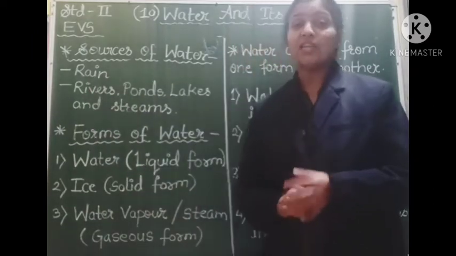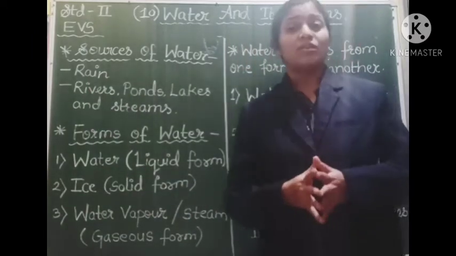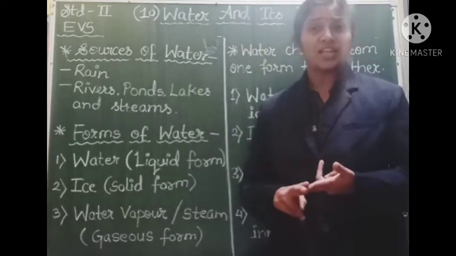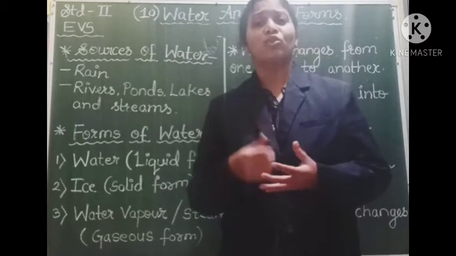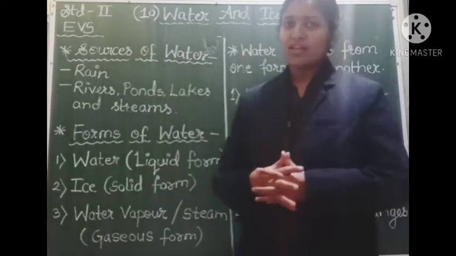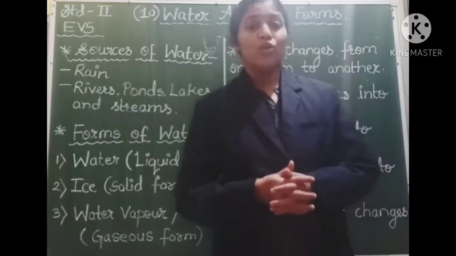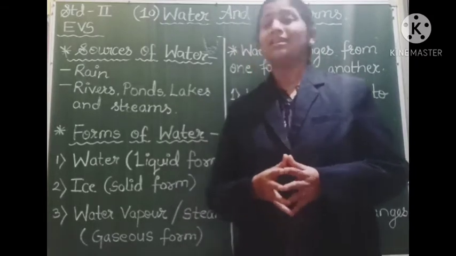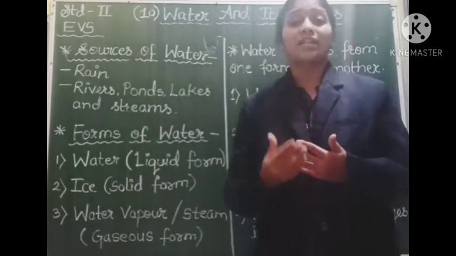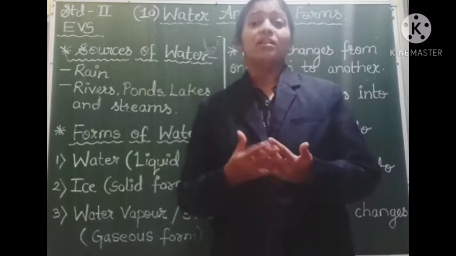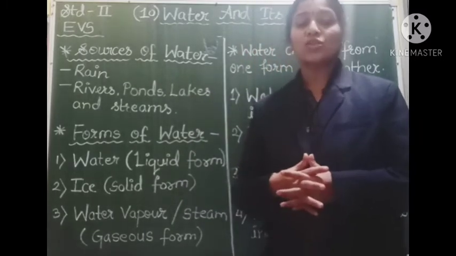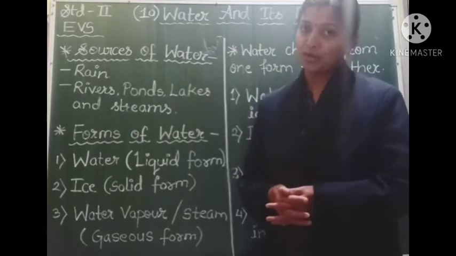In the rainy season, when it rains, the rainwater gets collected into the rivers, ponds, lakes, streams, also wells, and the water that falls on the ground gets collected into the soil. So, the main source of water is rain, and we get the water in the taps or the water from the wells. Then we get the water from the hand pumps, tube wells. All these are the sources of water for human beings.